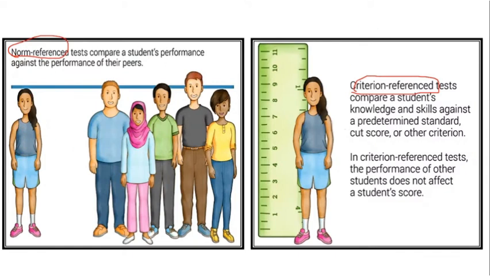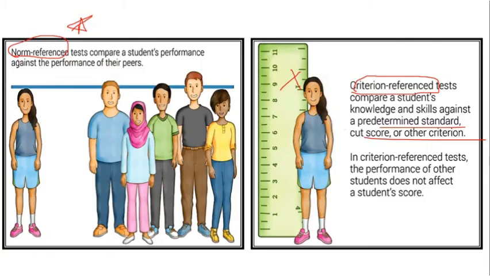Okay, but when we say criterion, you compare the students with a predetermined standard, a score, or the benchmark. Here there was a question: do you take into consideration the comparison with peers? No, you compare the students with the set standard, the benchmark. The comparison with peers happens only in norm-referenced. So some students get confused here.